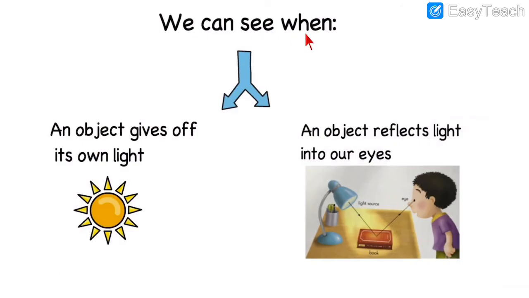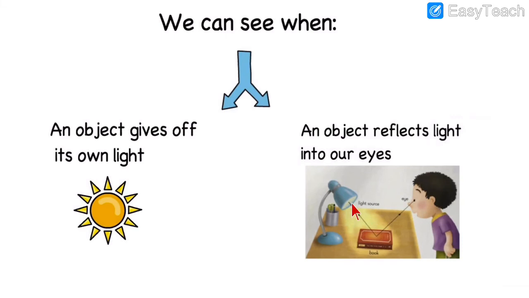We can see when an object gives off its own light, or when an object reflects light into our eyes. So when can we see something? For example, the chair, the table, the desk, whatever you can see. Or something you see in the sky like the sun and the moon. The sun and the moon give off their own light. The sun has its own light, so we can see the sun.